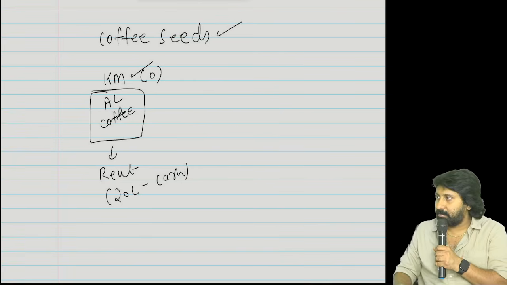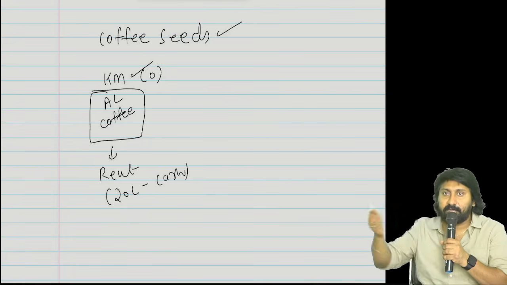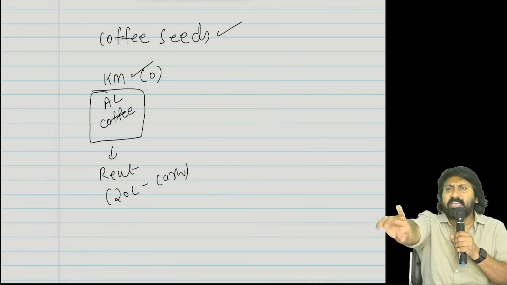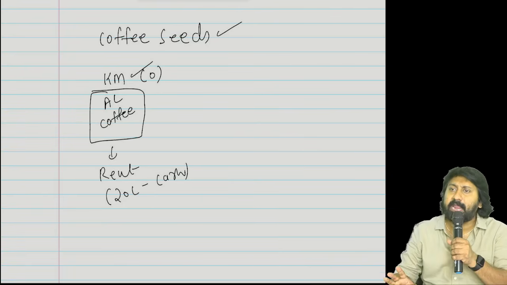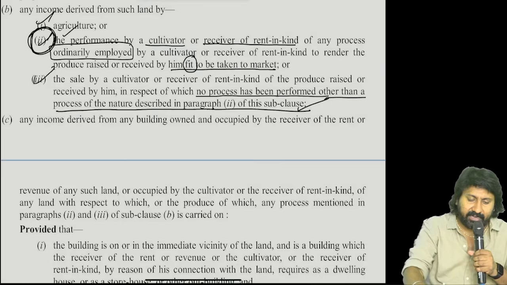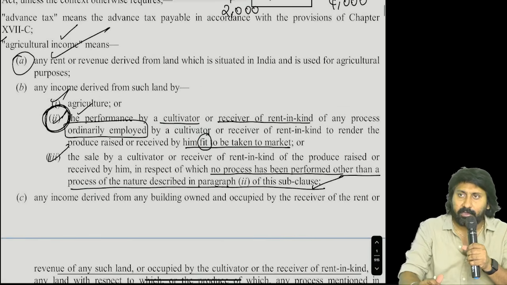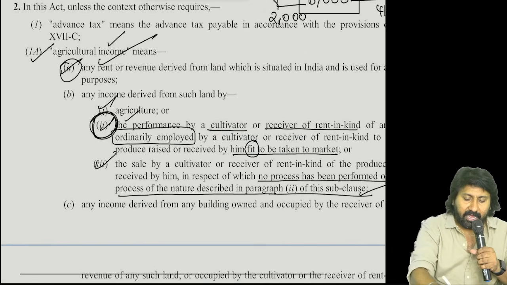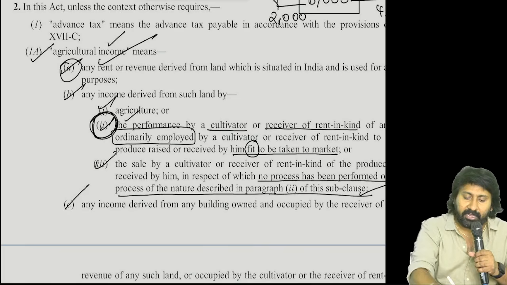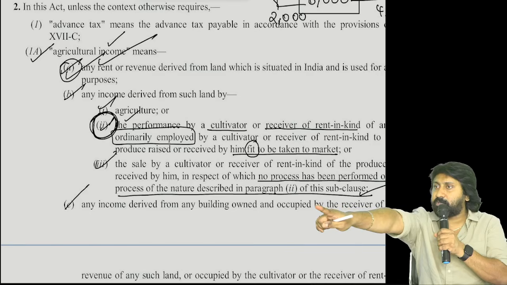There is one company. That company took my agricultural land. They said, Kaushik Mukesh, irrespective of produce, I will give you 20 lakh per annum. Now tell me, I received income in the form of what? Does it come under A, B, or C? Loudly? Perfect. Everyone first understood the concept clearly.